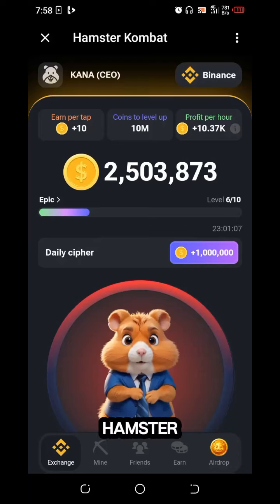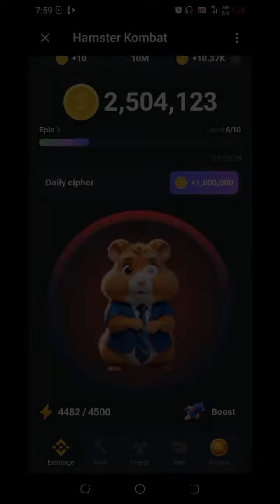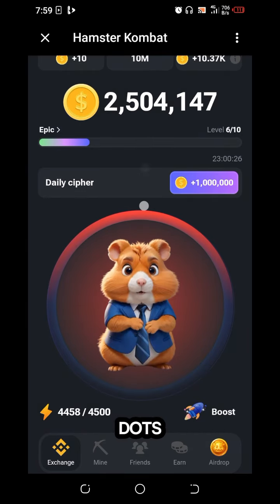15th June, Hamster Kombat daily Cipher Morse code. This is the code: dash, dot, dash, dot.